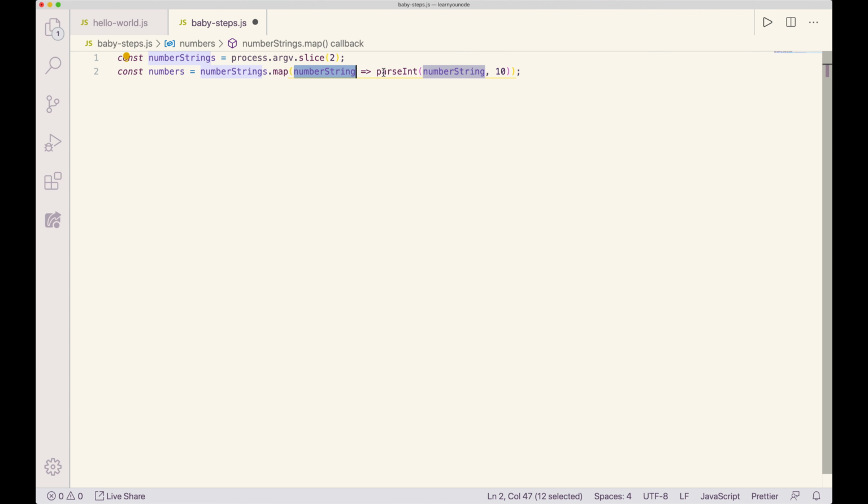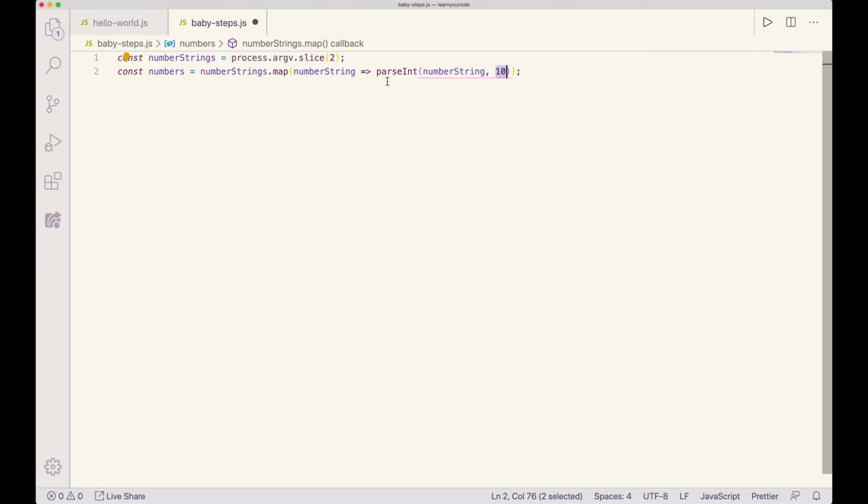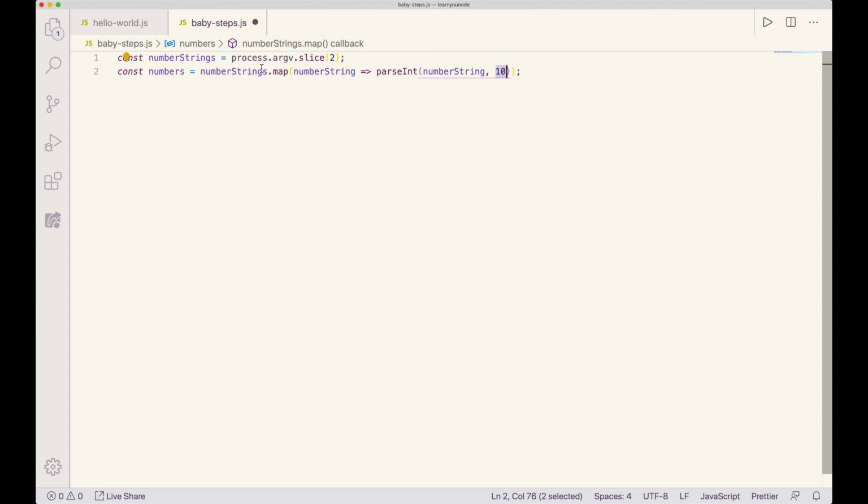What it will do is it will return parseInt. It'll pass in a string 1, and it will parse it to a decimal or a base 10 number. It's going to take a string that is 1, and it's going to convert it to a number that is 1. And that's going to be what's spit out the other side. Map will keep doing that until it's through every value in numberStrings, and numbers will become that new array. Hopefully that made some sense.